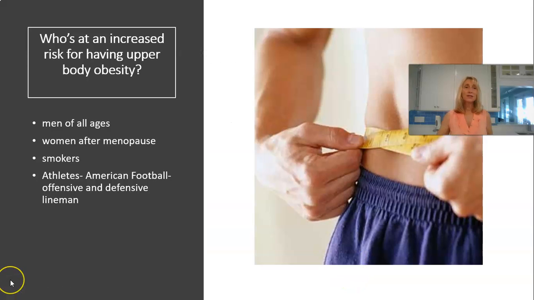So when we look at populations or groups of people for who's at risk for having upper body obesity, there are four that we want to talk about. Men of all ages, women after menopause, and smokers. Okay, what these three have in common is lower estrogen. Estrogen is a hormone that makes you deposit fat in your hips and thighs. So men have less estrogen. Women after menopause have less estrogen, and when you smoke, you have less estrogen. And then in terms of athletes, ones that are more at risk than others would be the offensive and defensive linemen in American football. And as you can imagine, because you see how big they are.